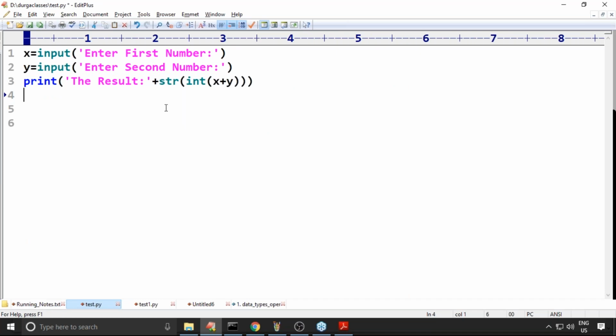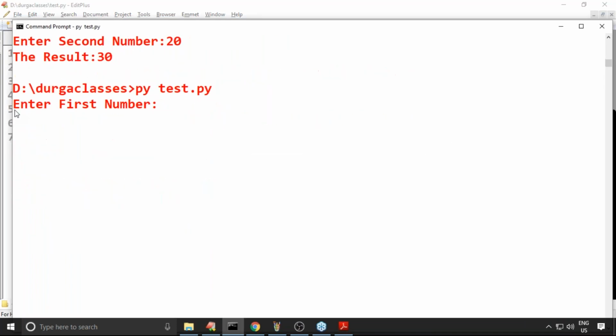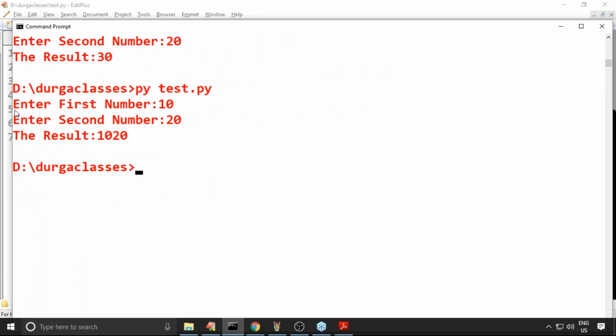The problem is that when you enter 10 and 20, both are in string form. x plus y is string plus string concatenation, so it becomes 1020. When we convert this 1020 string to int, the result is 1020, but not 30.